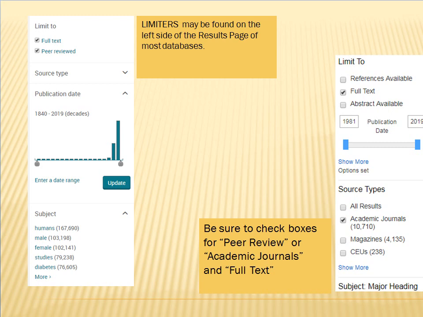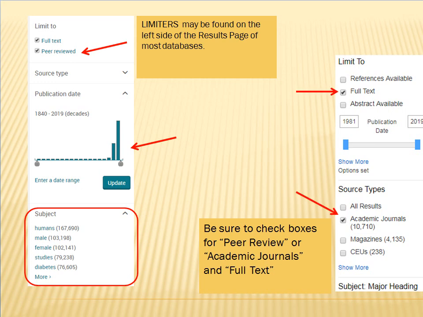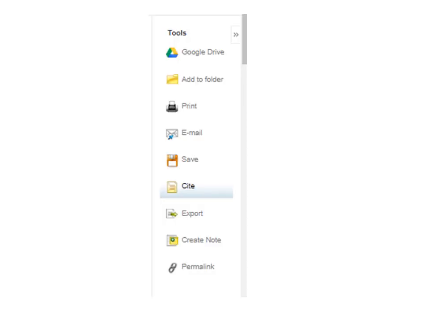Narrow your research topic by limiting the results. The limiters are usually found on the left side of the page. Be sure to check the boxes for peer review or academic journals, and of course you want full text. All databases include a Tools feature for saving, printing, and citing resources in MLA, APA, and Chicago Turabian writing styles.